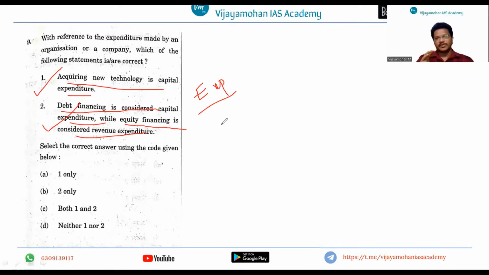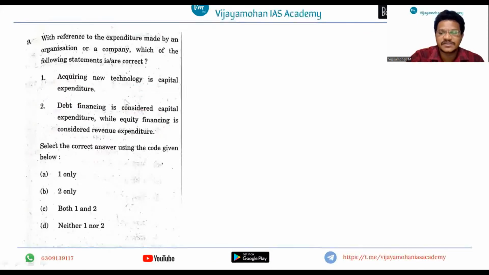What are the revenue components, and what are the capital components? Right? And what are the items that are included in the revenue component, and what are the items that are included in the capital component? This is also important, and this is a direct question. This is basically an easy question.